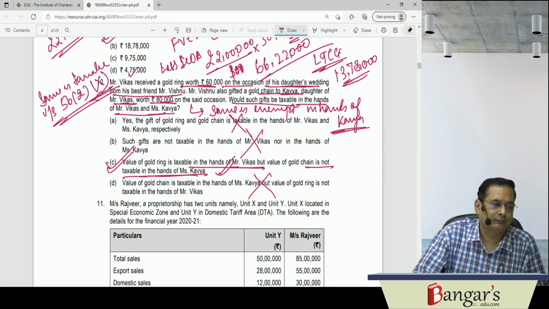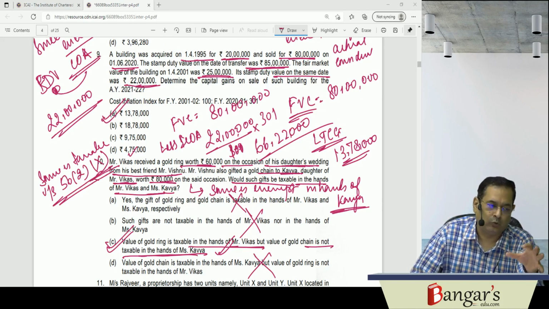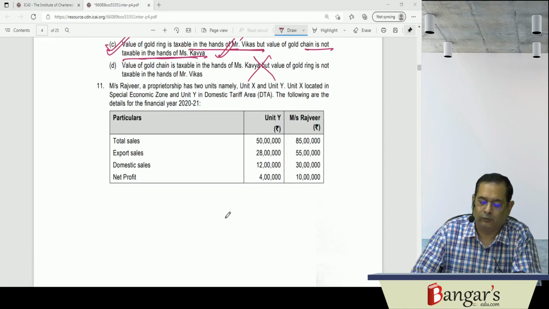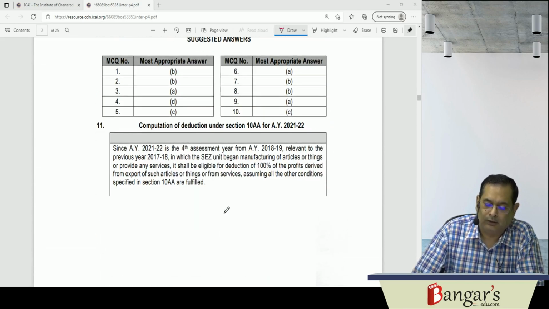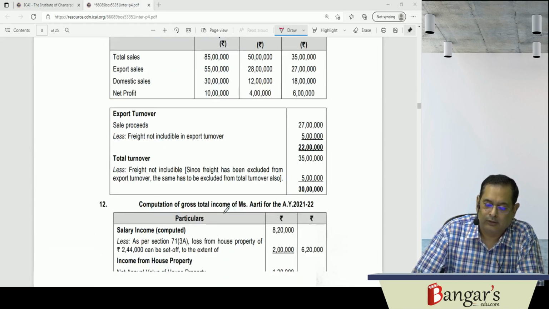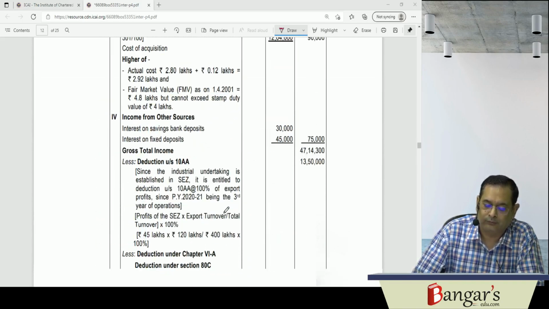So these were the 10 MCQs which we have discussed, including the case scenario MCQ, that were applicable for the direct tax portion. Now these are the comprehensive questions which you can go through. In case of any difficulty, you can ask us. Then let us now go to the indirect tax portion.